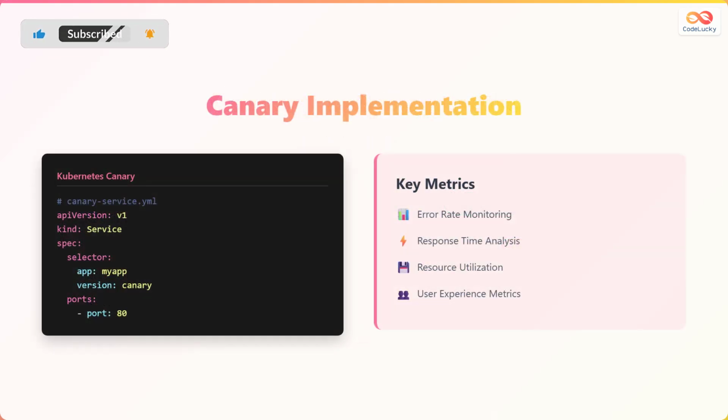Here's an example of a Canary deployment using Kubernetes. The configuration directs traffic to the Canary version of the application. Some key metrics to consider during Canary deployment include error rate monitoring, response time analysis, resource utilization, and user experience metrics. Monitoring these metrics closely helps to identify and address any issues early on, ensuring a smooth transition.